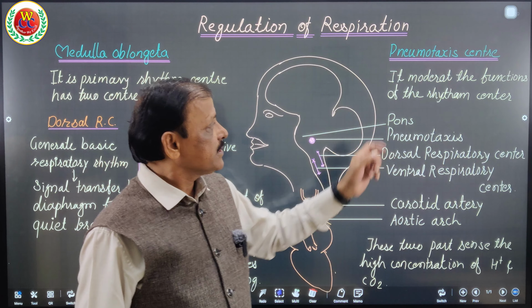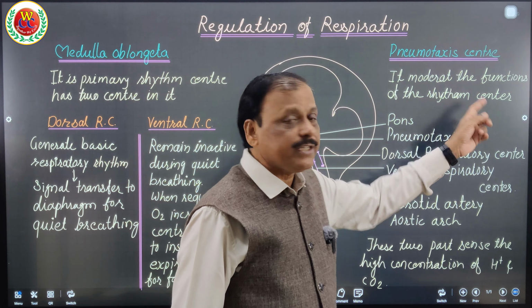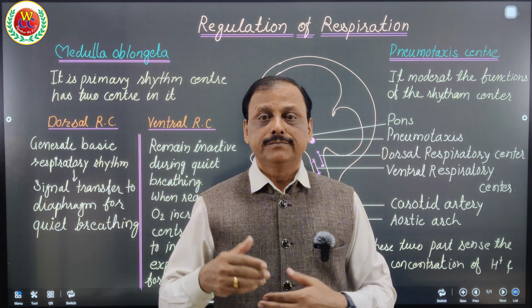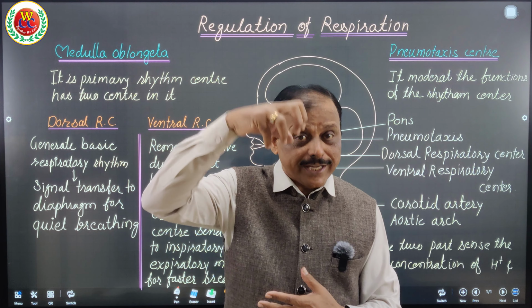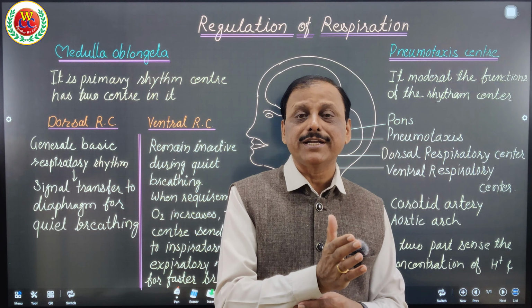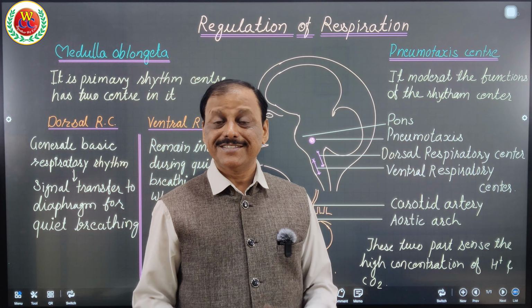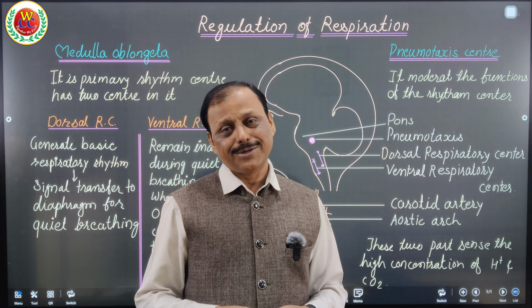This pneumotaxis moderates the functions of the rhythm center. It means once you have that pace, it is held there for as long as you are running and you are required to run. That is by this pneumotaxis center. See how autonomously our body works.